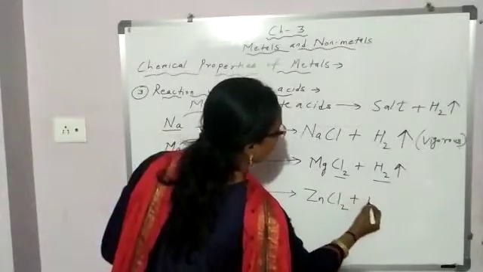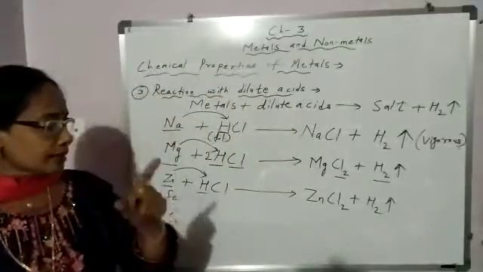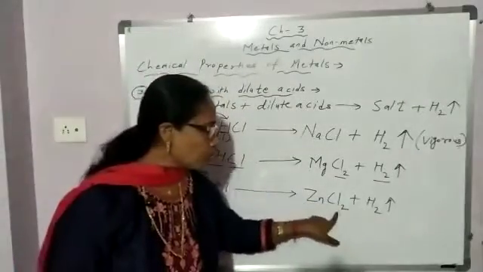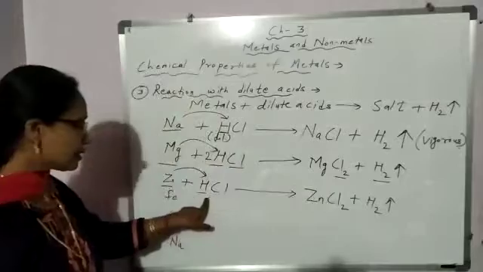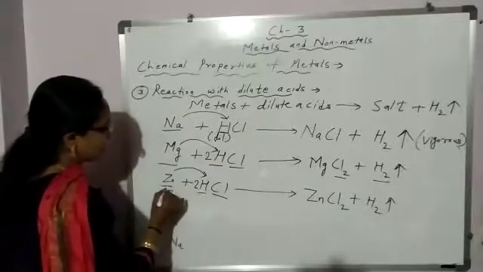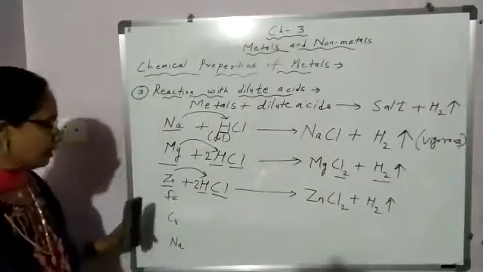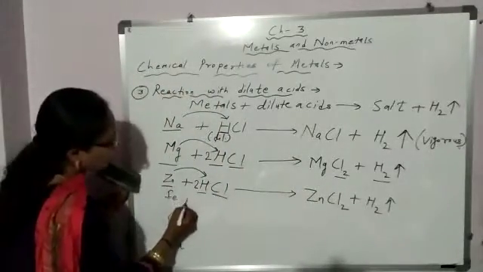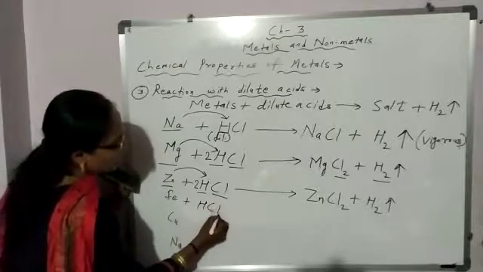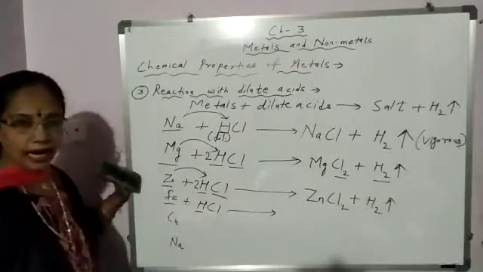Plus, which gas is evolved? Hydrogen gas. Again, you have to balance it. Hydrogen atom 2, Cl2 and this side 1. So, in front you will add 2. Zinc 1 atom, here also 1 atom. Now, it is balanced. Next, iron when it reacts with dilute hydrochloric acid, iron is more reactive than hydrogen.